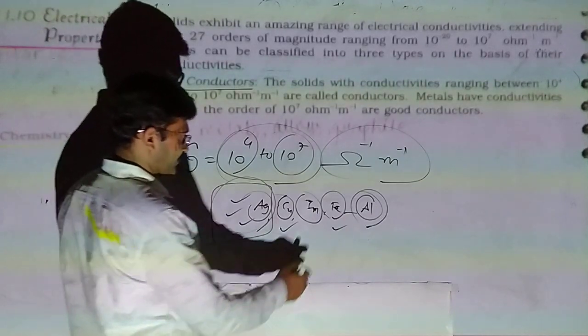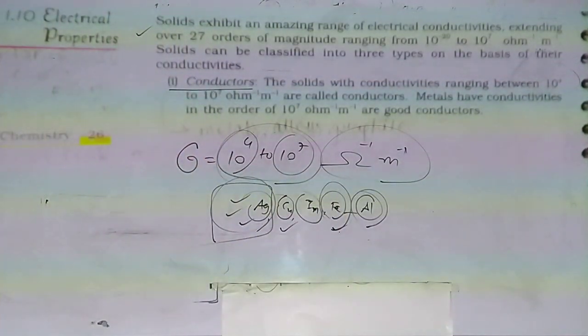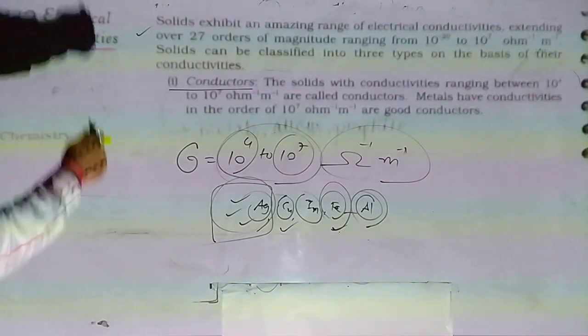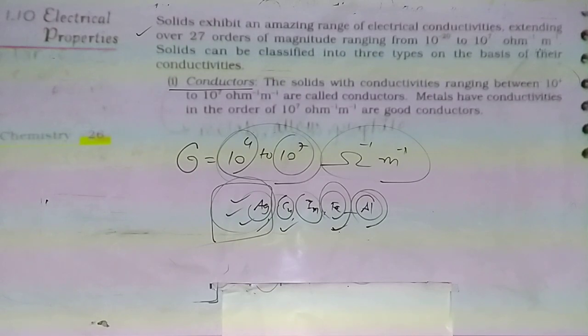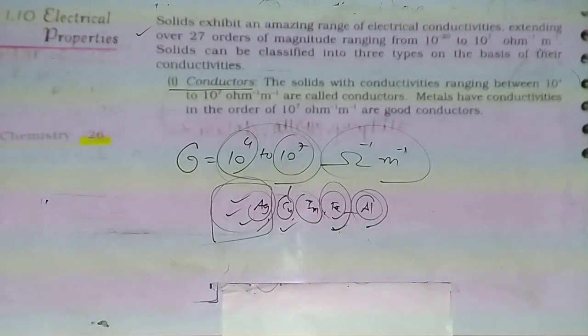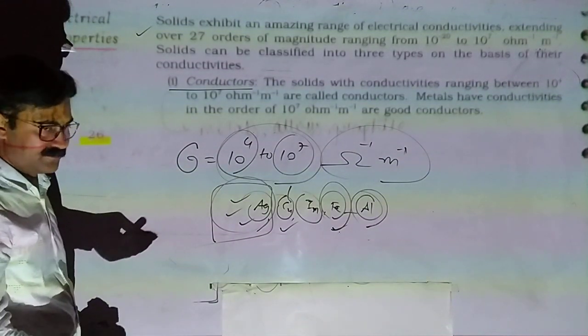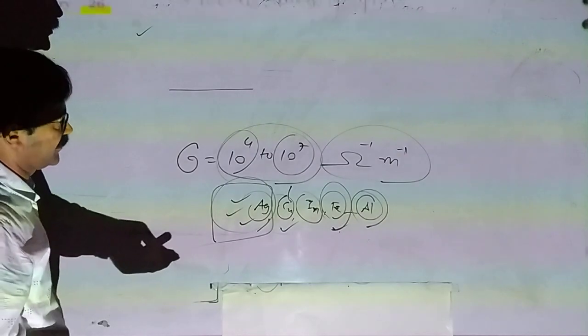Outside, on the electricity poles, the wires are made of iron. In household wiring we use copper. Then steel, stainless steel, alloys, which means mixtures of metals, are conductors.